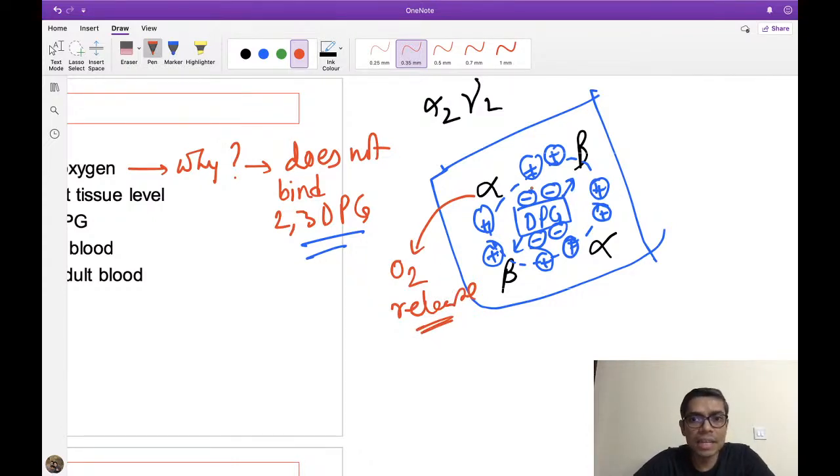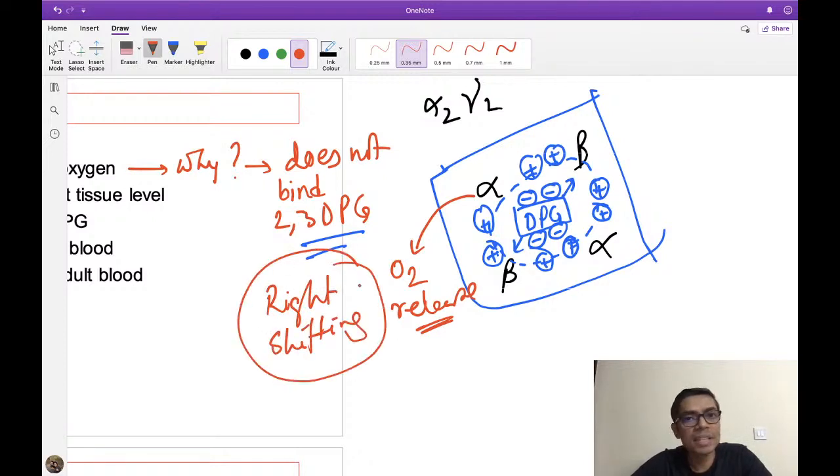That's why it is said that 2,3-DPG binding means there will be right shifting of the curve, and we all know that whenever there is right shifting, there will be more release of oxygen at the level of tissue.